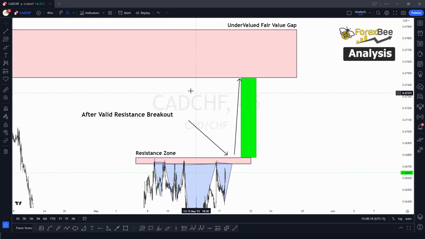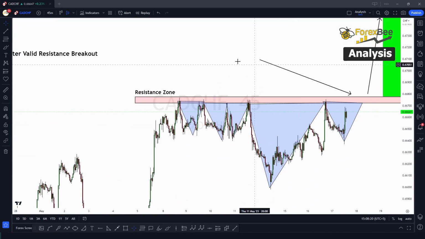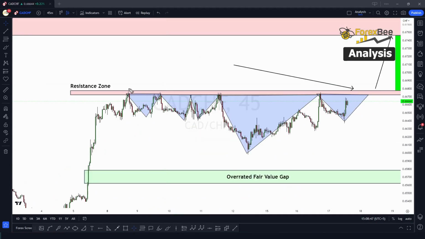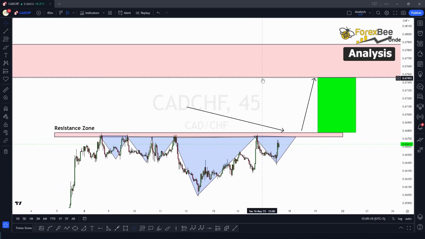So now the market is going to go back, and if we zoom in here, we can see that there is the formation of this very strong resistance zone, because you can see the market touching this resistance zone multiple times. As you can see here, the resistance zone was formed, and this zone has been tested once, twice, thrice, and 4 times. Now the market is gonna go back to this zone for the 5th time, and there is a very high likelihood that this zone will be broken, because there is an undervalued fair value gap above here. So the market will break this resistance zone and it will go in the bullish direction to fill this